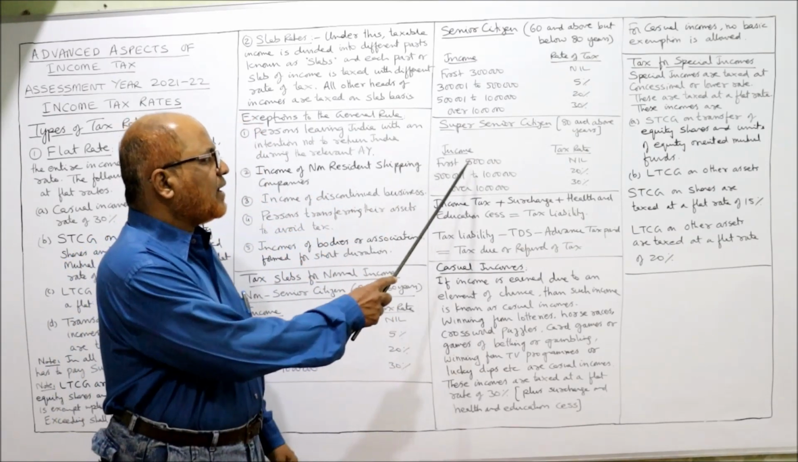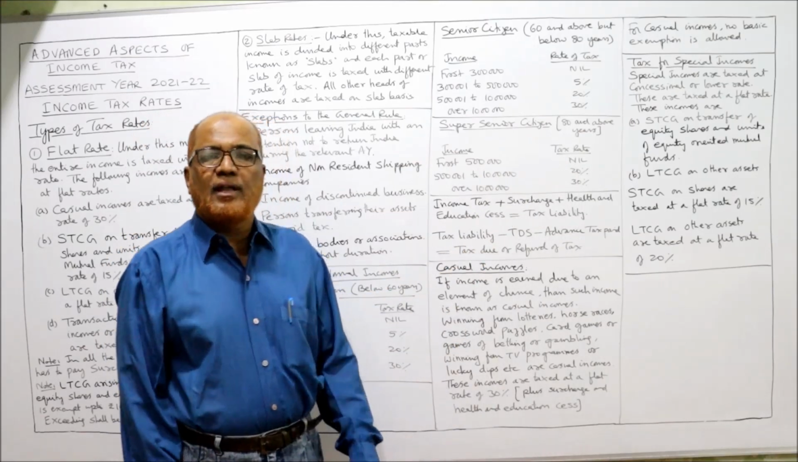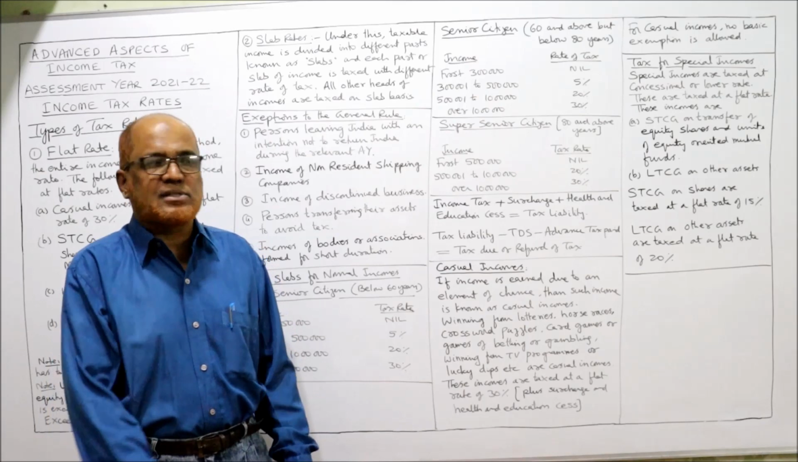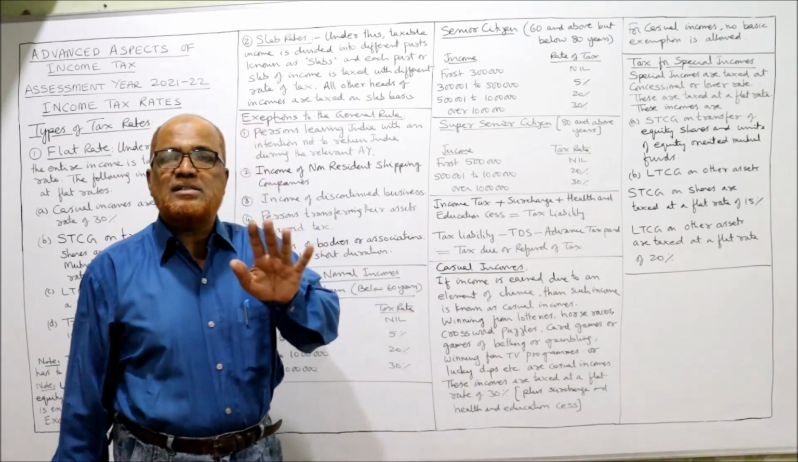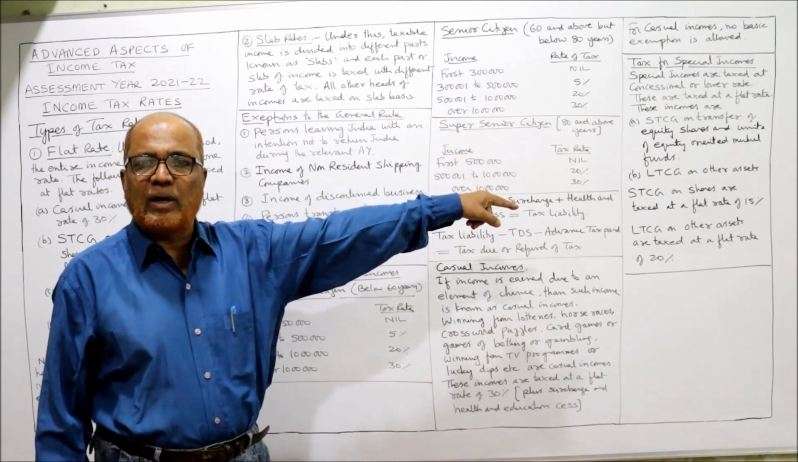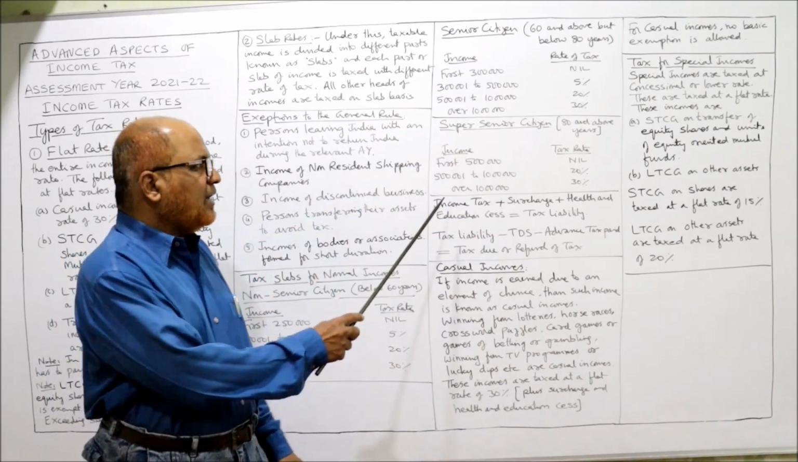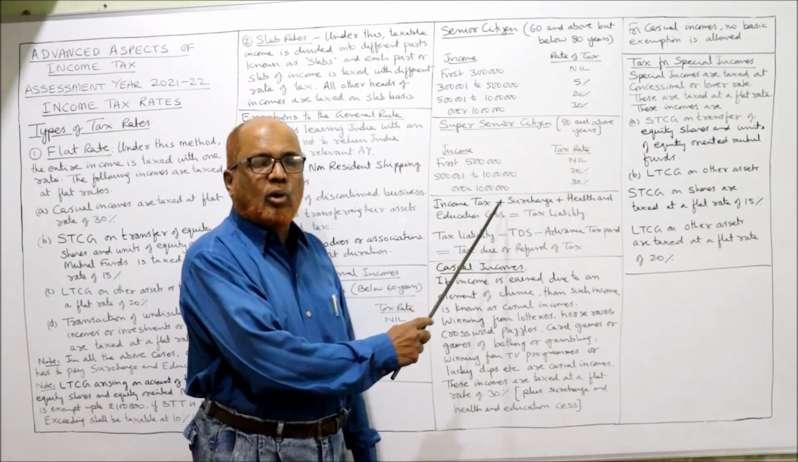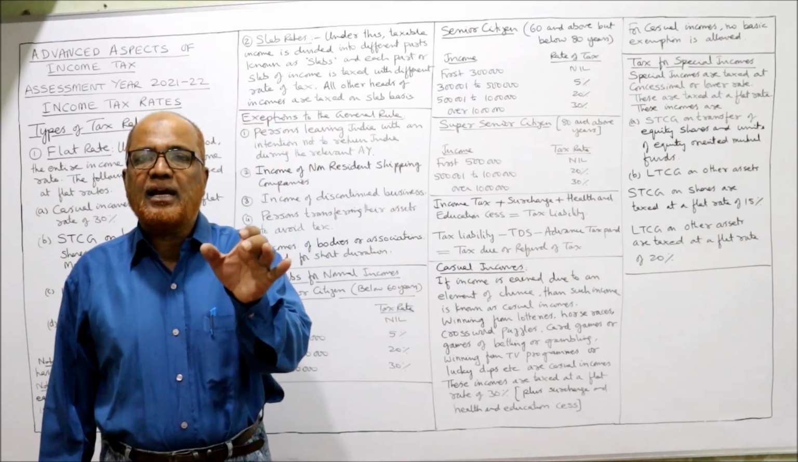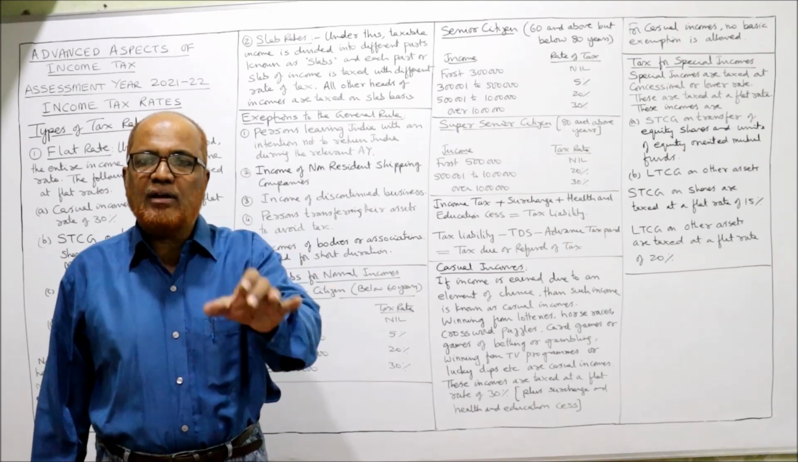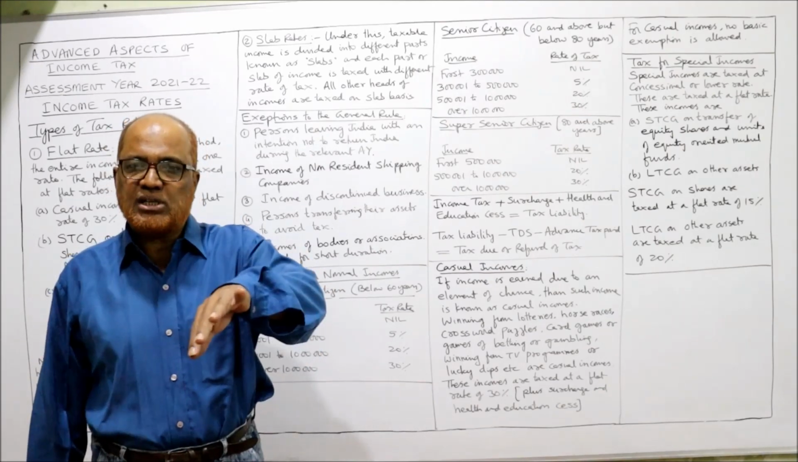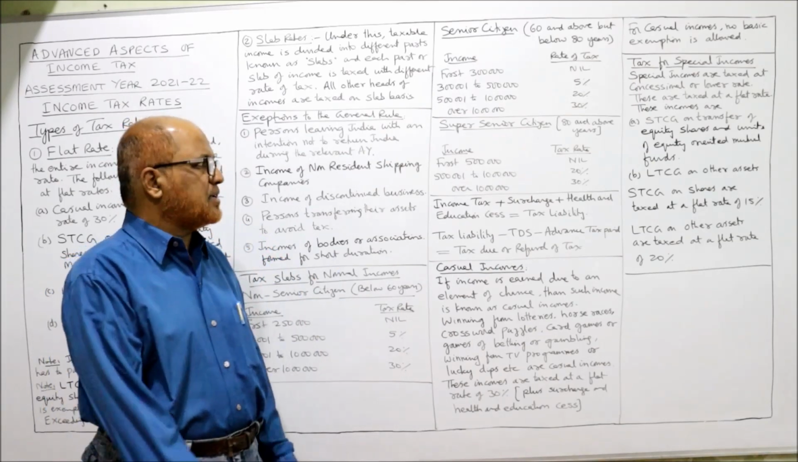So first 5 lakh rupees nil. Then 5 lakh 1 to 10 lakh, 20%. We don't have 5% category in this super senior. We are having 0%, 20%, 30%. So 5 lakh 1 to 10 lakh, 20%. Over 10 lakh, 30%. These are called the slab rates of tax for individuals depending on their status, whether it's non-senior, senior or super senior.